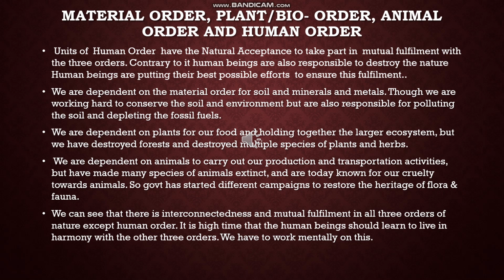We are dependent on material order for soil and minerals, metals, non-metals, water, air, etc. Though we are working hard to conserve the soil and environment, at the same time we are also responsible for polluting the soil and depleting fossil fuels like coal, petroleum, oil, etc.